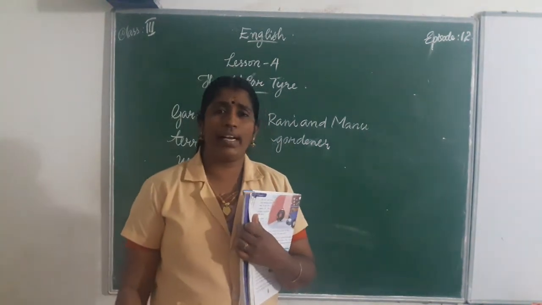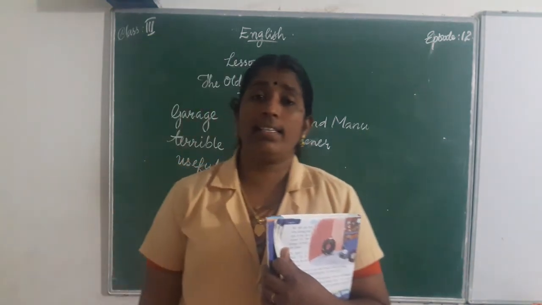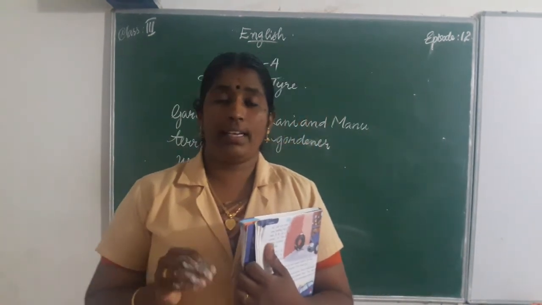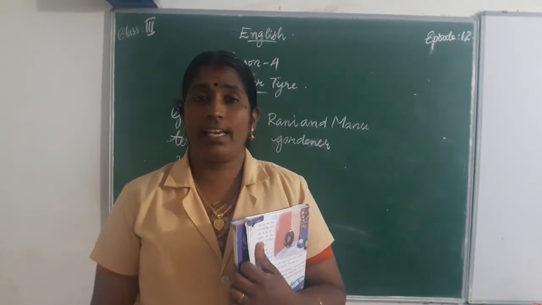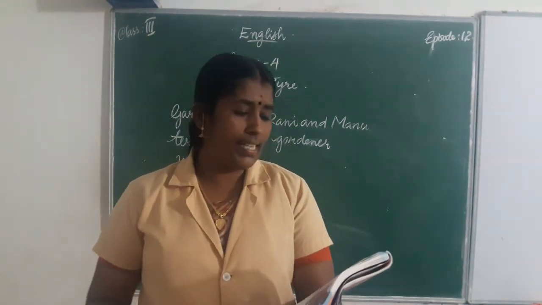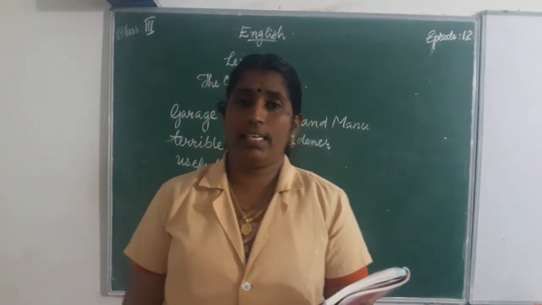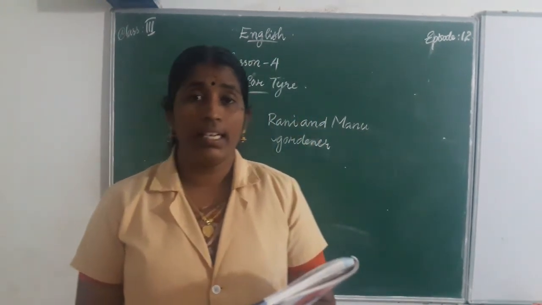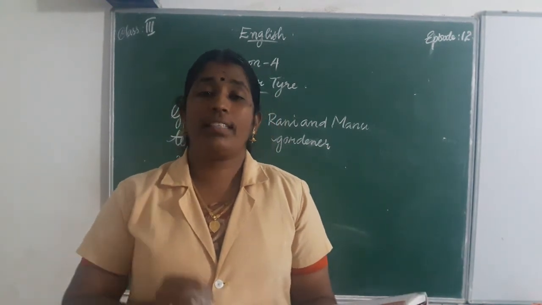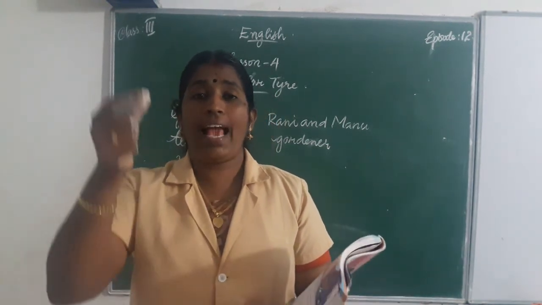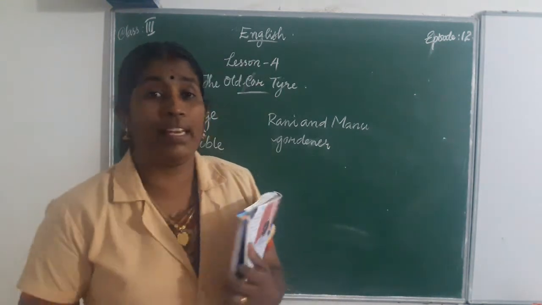Who is the father of Rani and Manu? The gardener is the father of Manu and Rani. And Rani told Manu, can you see that tire in the corner of the garage? We can ask our father to give that tire to me. For what? For hanging it from the banyan tree.